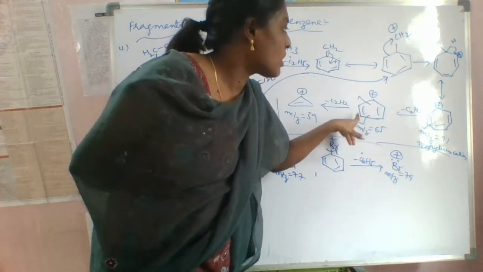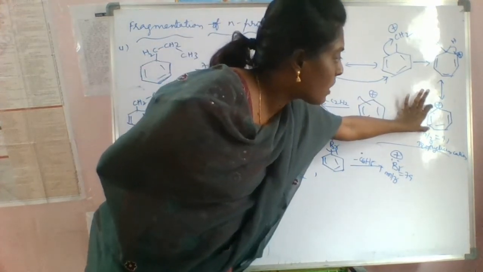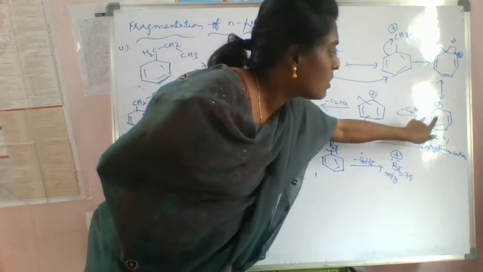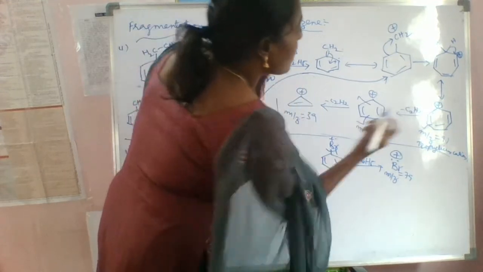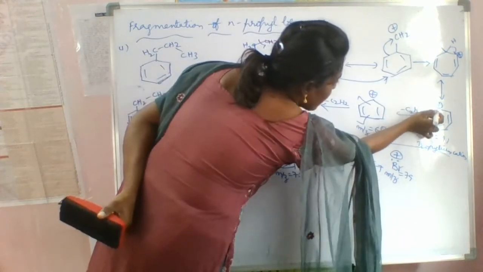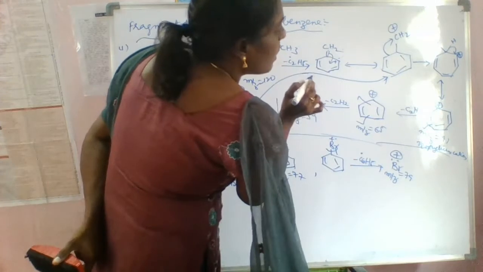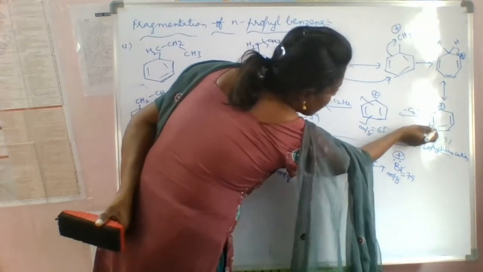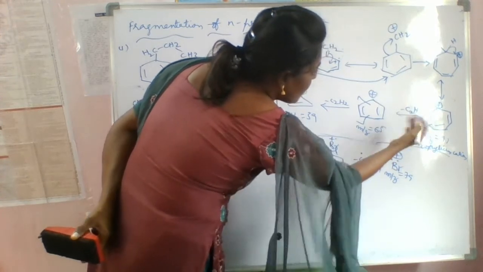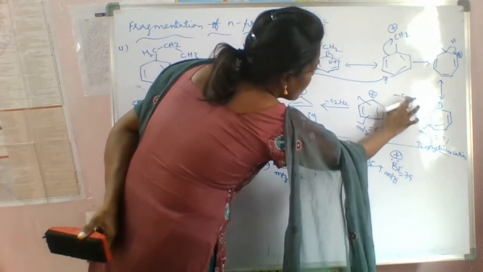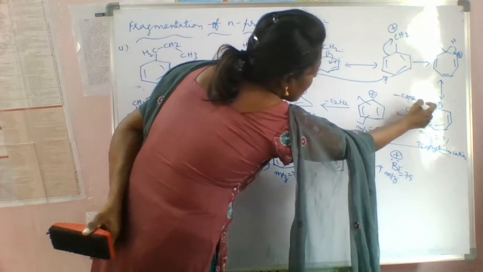See, here we are removing this part, and 1, 2, 3, 4, 5. So a bond will be developed from here to here. Because we are doing homolysis, it forms one radical here, and here also one radical, and here also one radical. So it is eliminated as minus C2H2, meaning CH triple bond CH.